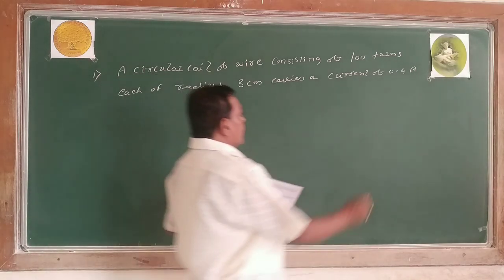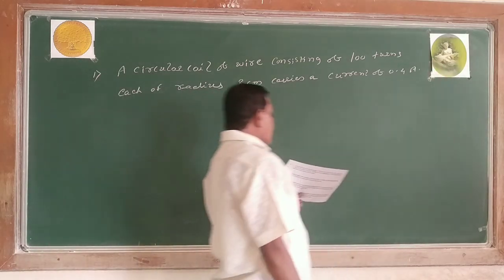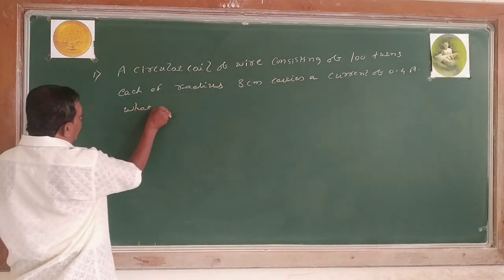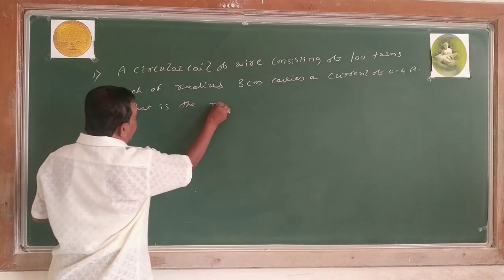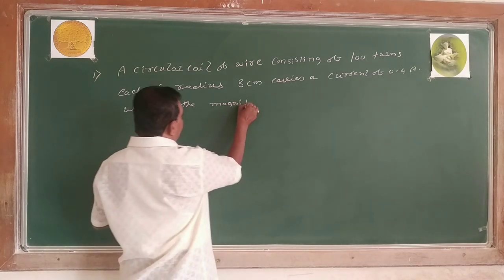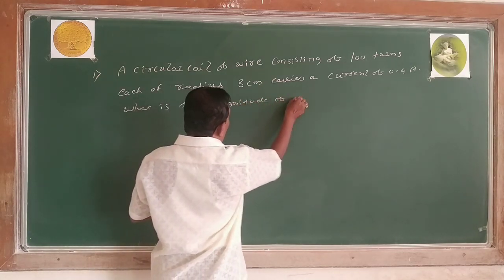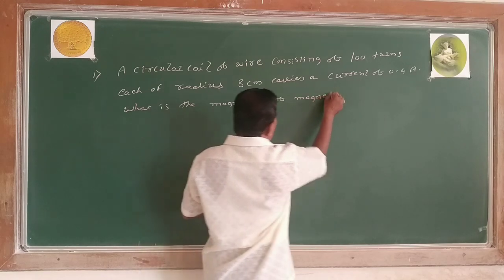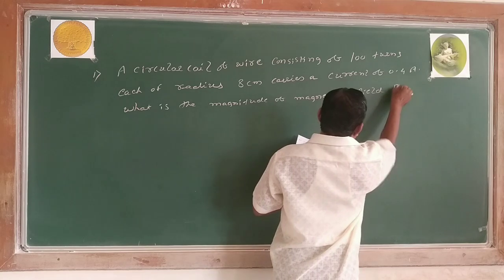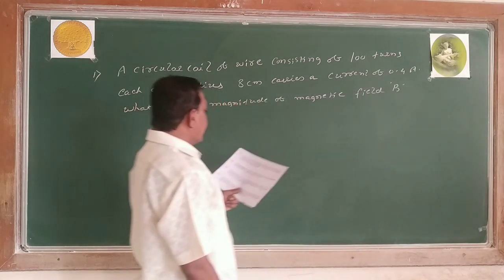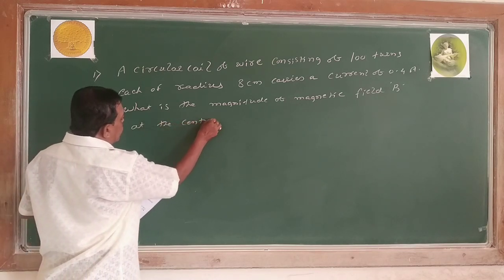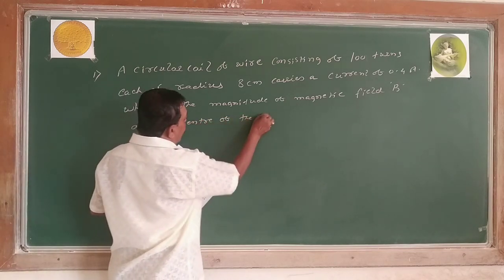What is the magnitude of the magnetic field B at the center of the coil?